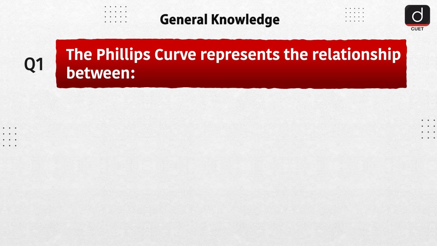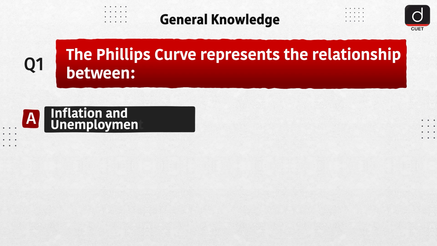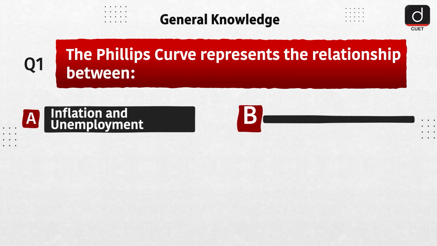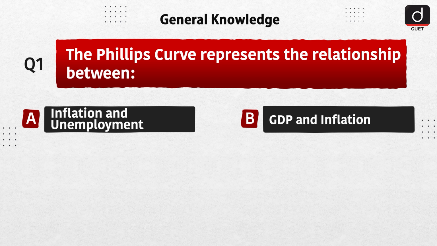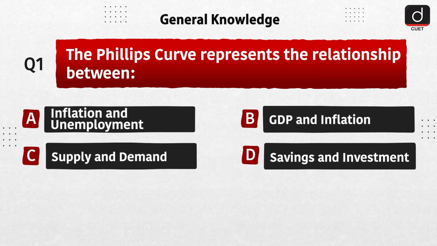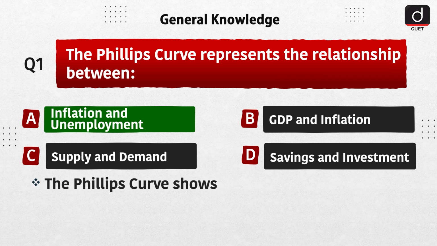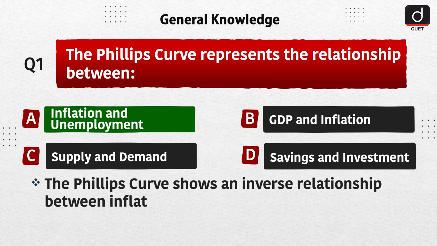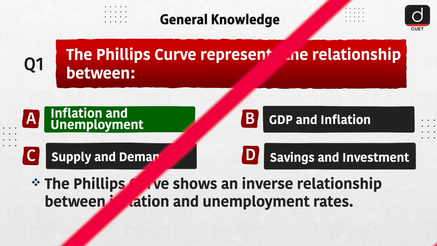Let's start today's episode. First question is, the Phillips Curve represents the relationship between A. Inflation and unemployment, B. GDP and inflation, C. Supply and demand, D. Savings and investment. The correct answer is option A. Inflation and unemployment. The Phillips Curve shows an inverse relationship between inflation and unemployment rates.